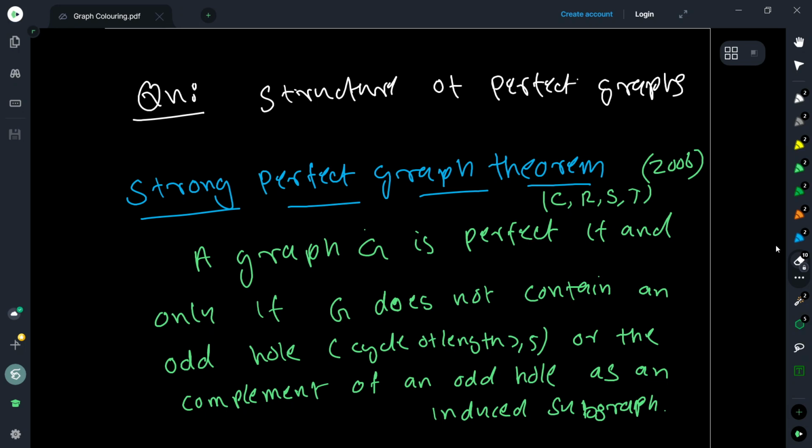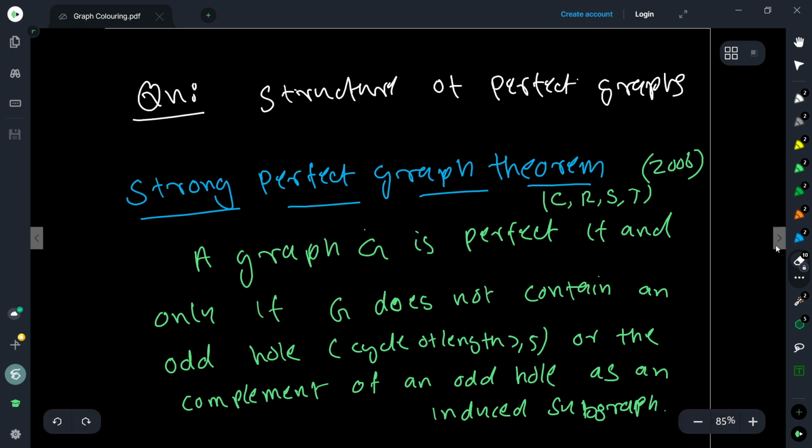Okay, it's several 100 pages long, and it was proved by Maria Chudnovsky, Neil Robertson, Paul Seymour and Robin Thomas. So they proved it in 2006. It took 2 years for all of them to work together to get this proved. So this is a very famous result, but we cannot cover the proof in one course. So we will not do that. Okay. So this is the strong perfect graph theorem.